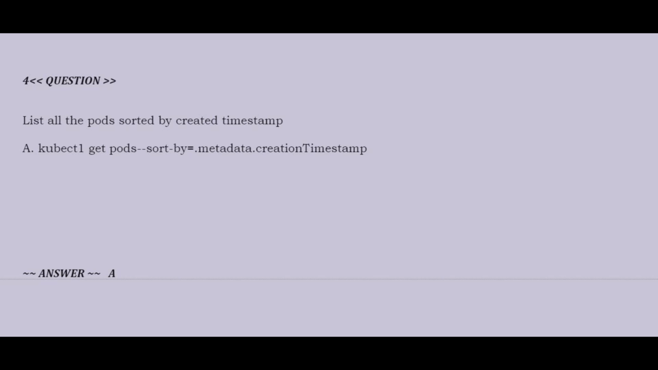Question is list all the pods sorted by created timestamp. Answer is kubectl get pods --sort-by=.metadata.creationTimestamp.